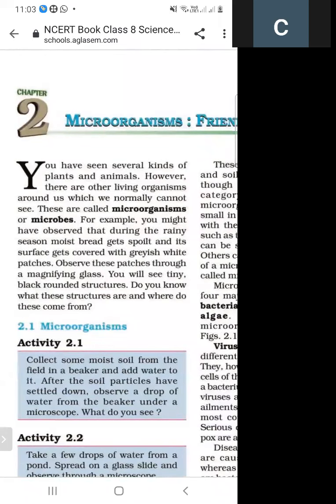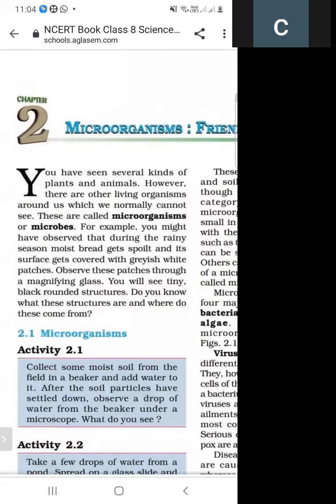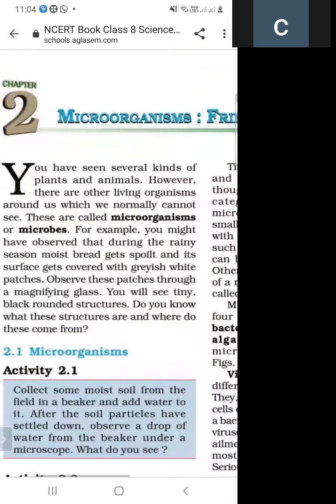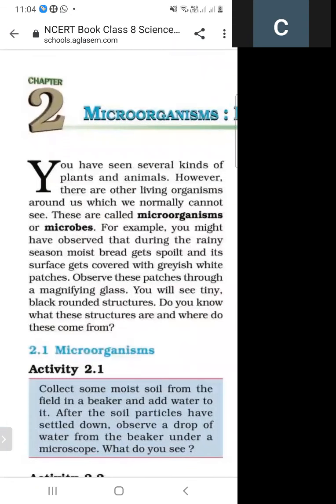So you have seen several kinds of plants and animals. However, there are other living organisms around us which we cannot see, and these are called microorganisms, and these are also called microbes. For example, you might have observed that during the rainy season, moist bread gets spoiled and its surface gets covered with grayish white patches.